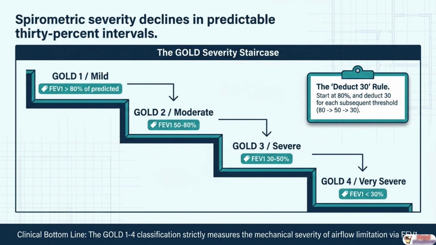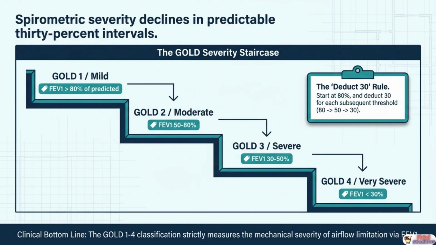GOLD 2, moderate COPD, FEV1 falls between 50 and 80%. Exertional dyspnea typically becomes apparent at this stage, and many patients first seek medical attention here. GOLD 3, severe COPD, FEV1 drops to between 30 and 50% of predicted. Symptoms are significantly limiting, exacerbations become more frequent, and quality of life is markedly impaired. GOLD 4, very severe COPD, FEV1 falls below 30% of predicted. This represents end-stage disease with chronic respiratory failure, and it carries the highest mortality.